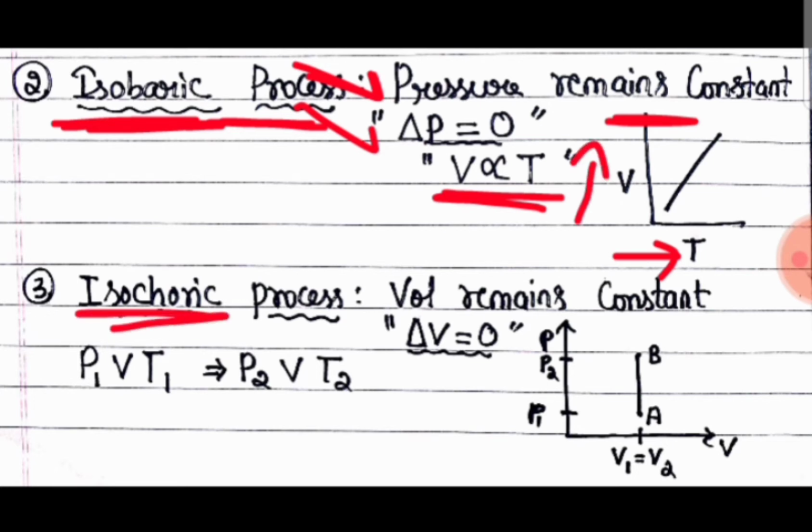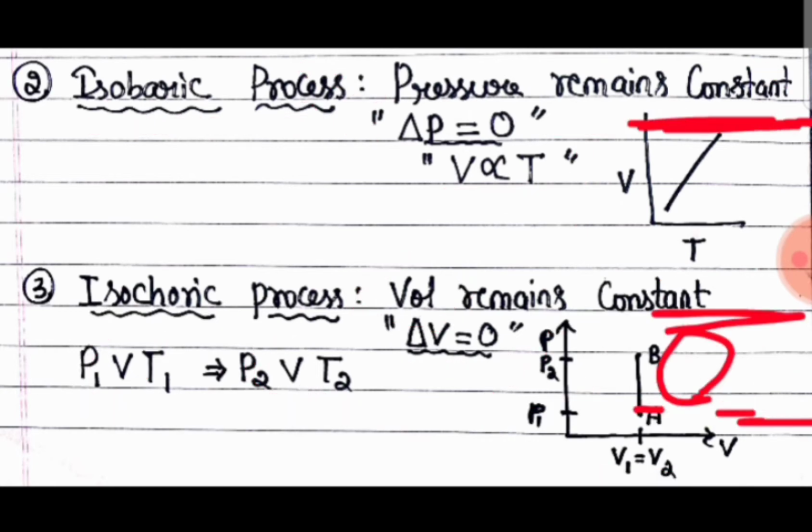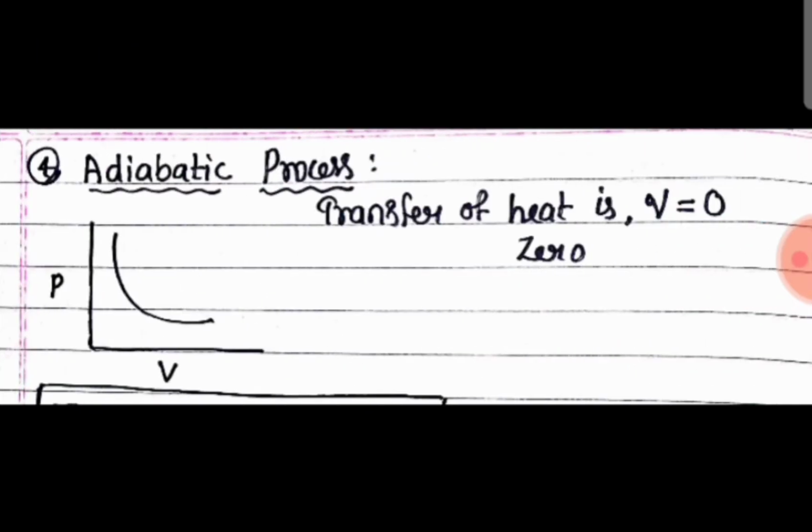And isochoric process means volume remains constant. In isochoric process, volume remains constant. Delta V is equal to 0. Here see P1, T1, P2, T2. Here V is the same in the initial state and in the final state. In both cases, the volume remains the same. With pressure P1, volume is the same. If you increase the pressure to P2, volume here is also the same. So in isochoric process, volume remains constant.